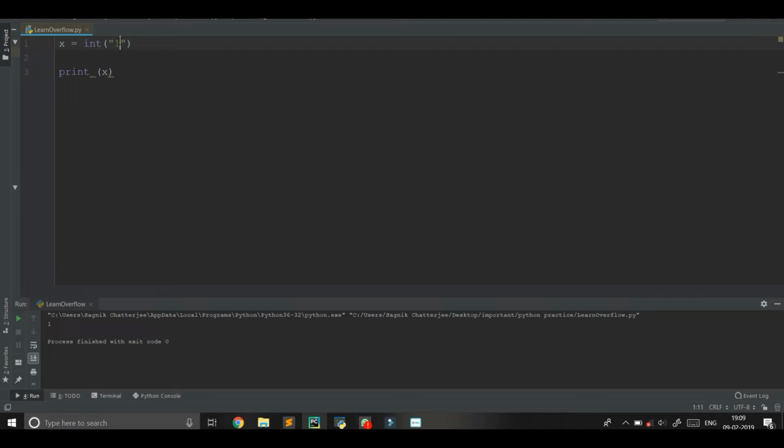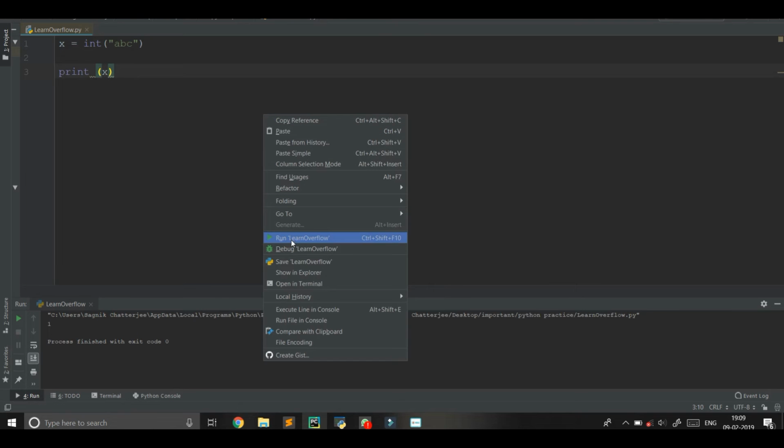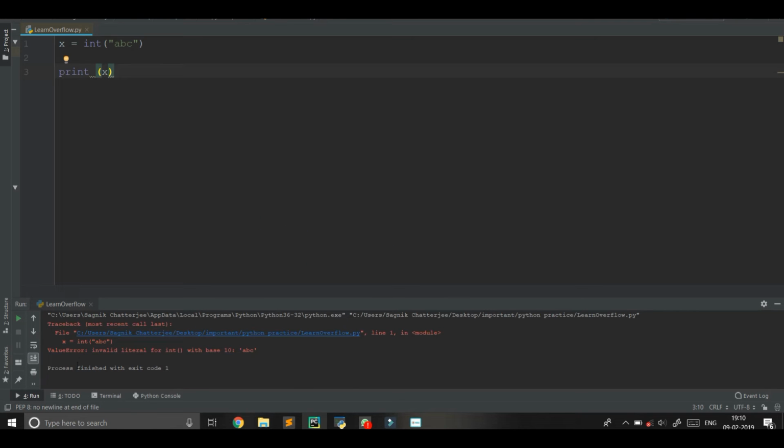So what happens if we give something other than an integer in a string and try to typecast it to int? Let's see. Say we give abc as a string and want to typecast it into int and assign it to x. This will give me an error. Look, it gives me an error: invalid literal for int. Why does it give me an error? The main reason is abc is not an integer. It's an invalid literal for the integer type.